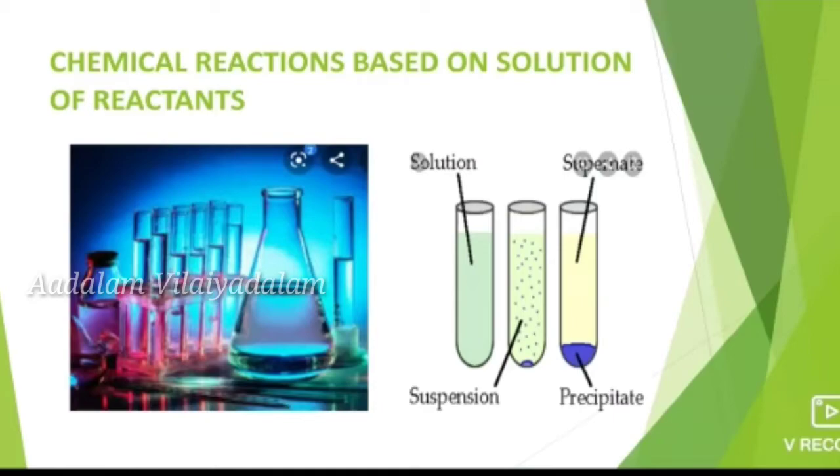if we mix the silver nitrate and sodium chloride in water, that is in solution form, the chemical reaction takes place. That is, the silver nitrate reacts with sodium chloride to form silver chloride as a white precipitate. It produces a white precipitate and the new product formed is silver chloride. From the above reactions, we infer that some chemical reactions proceed only in solution form, not in solid form.